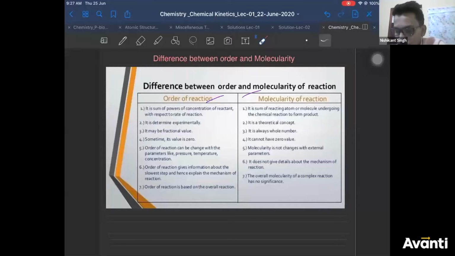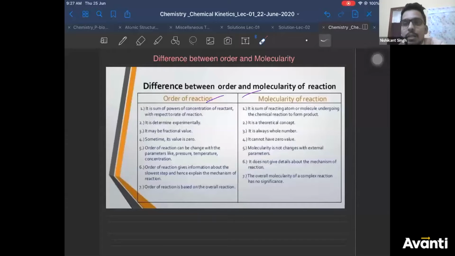Is it asked in boards? I don't think so. I have already told you whatever is asked in boards, I have explained to you, right? One mark questions on units of rate constant and all. There's a 3 mark question which we'll cover for boards today.